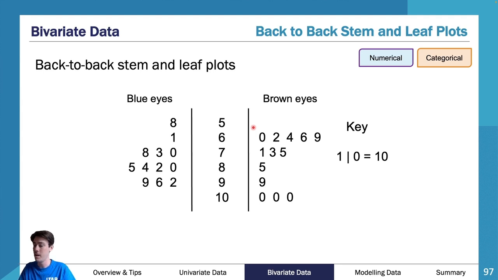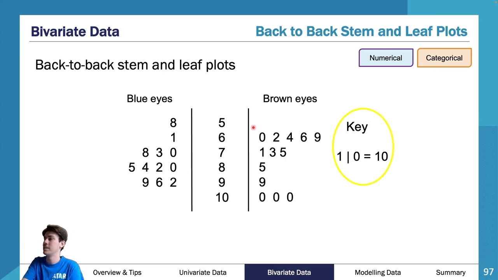So it's a bit of an odd one here because in this sense we might be looking at, I don't know, age or maybe the diameter of the iris or something. It's a bit weird. I don't know why we used eye color and then, I don't know, whatever the numerical piece of data is here. It's a bit of a weird example. I don't know why we use this exact example.